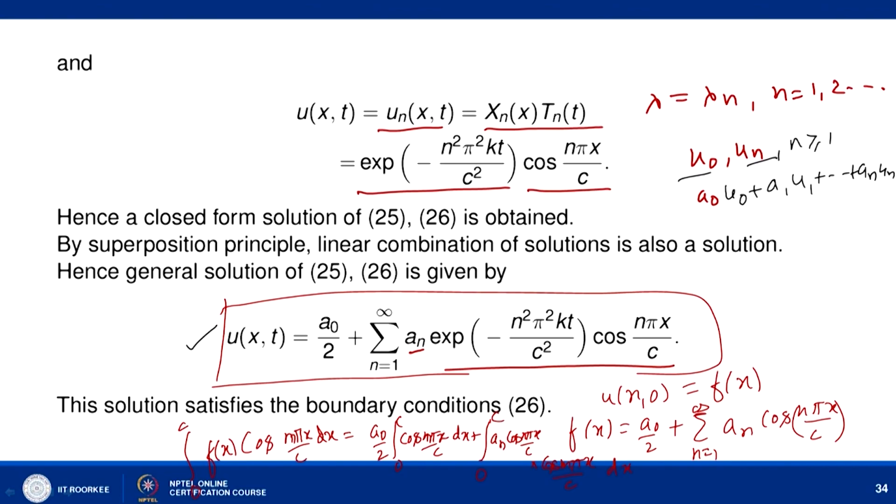Here, using orthogonality, you can find the value of a naught by 2. Consider the case when m is not equal to n, then you can find the corresponding values of the coefficients. This part I am leaving to you, and you can easily find the coefficients a naught and a n using the orthogonality of cos n pi x by c, as we have done in the expansion of g(x) in terms of eigenfunctions.